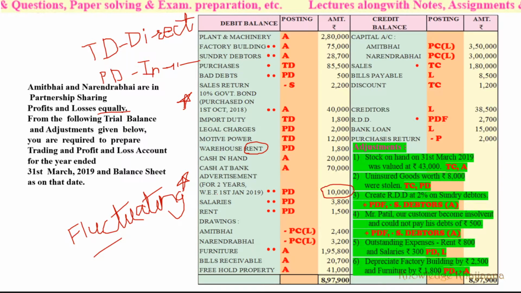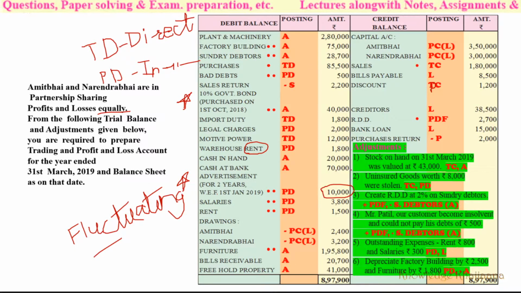Discount is given on the credit side, so it means discount received, right? So this is profit and loss account, credit side. Discount received, profit and loss account, credit side. Creditors, liability. Reserve for doubtful debts will go to the profit and loss account debit side as per the formula, so make one mark over here. Then bank loan, liability. Purchases return, that amount will be deducted from the purchases. So these are the postings and markings.